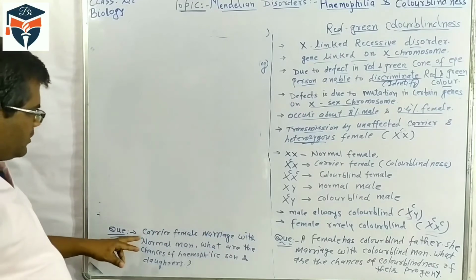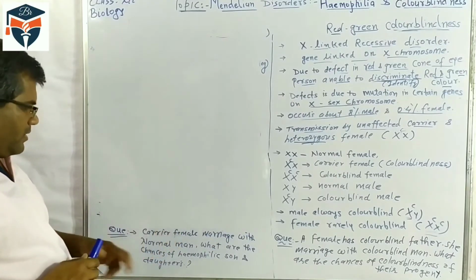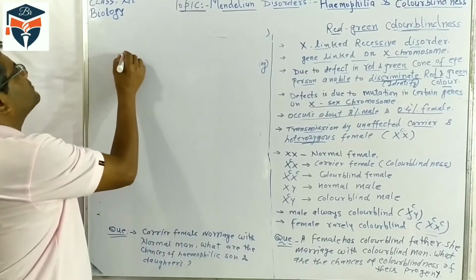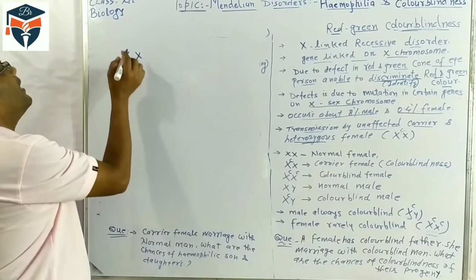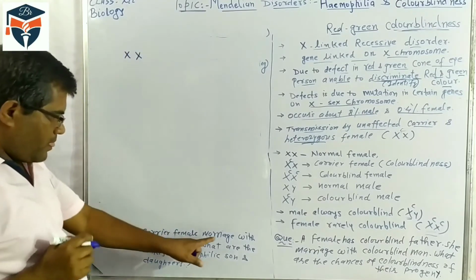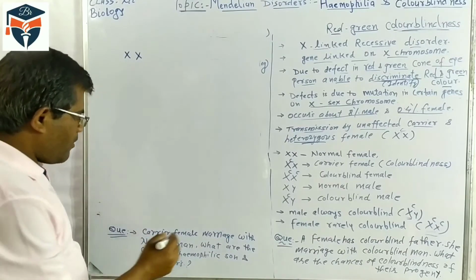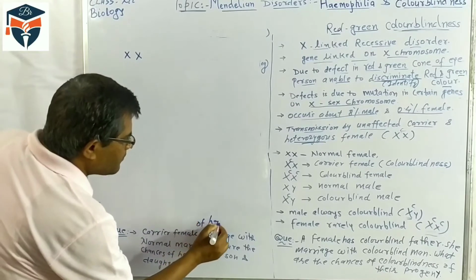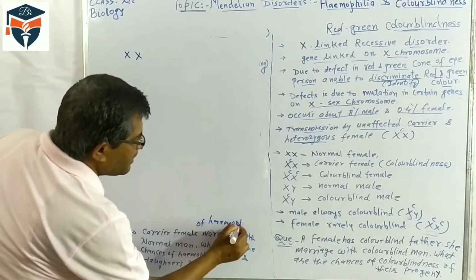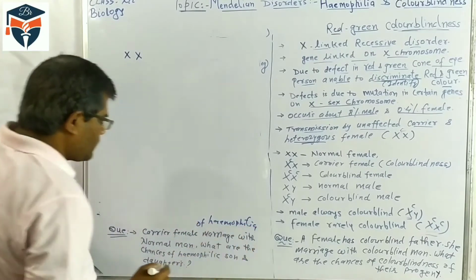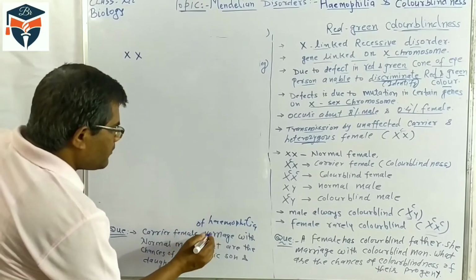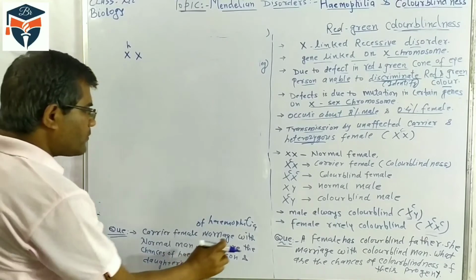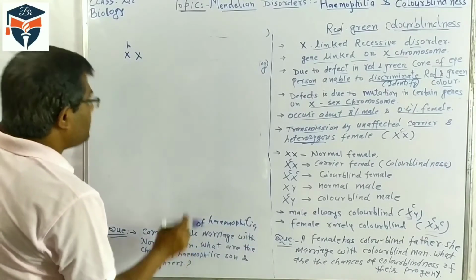One question: a carrier female of hemophilia marries a normal man.